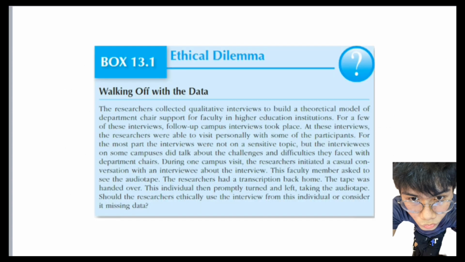As you can see here in the chart, it shows the ethical dilemma: walking off with the data. This provided text highlights a potential ethical dilemma. Researchers conducting a study on department chair support interviewed faculty members. One participant, after a casual conversation, unexpectedly requested the original audio recording of their interview, even though they were previously provided with a transcript. So the researchers were caught off guard.